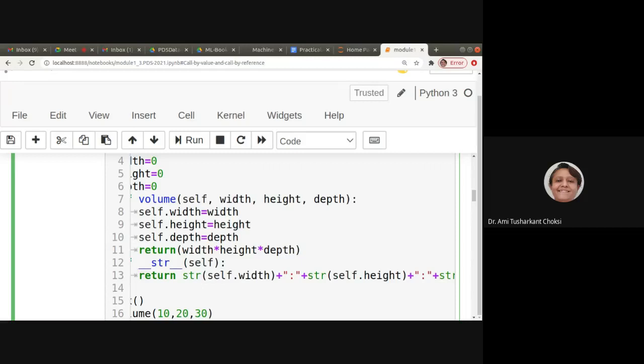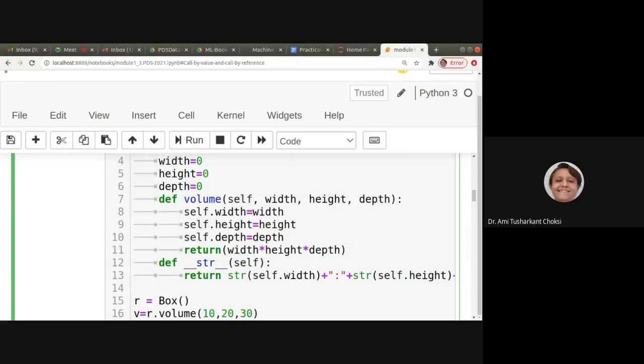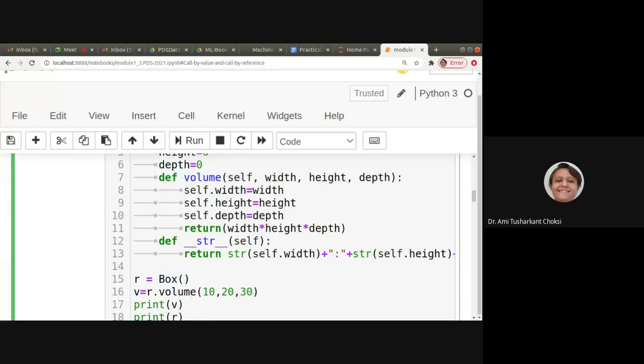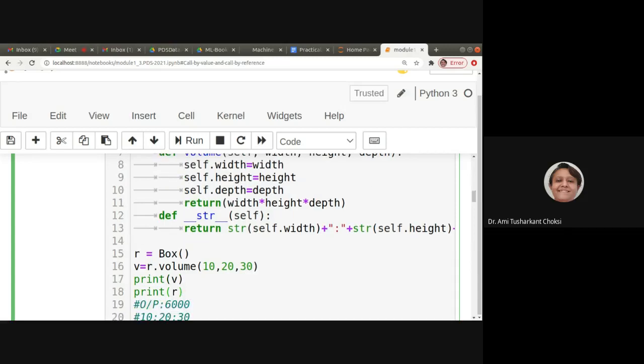Right? Now we are making the object R is equal to Box. V is equal to R.volume(10, 20, 30). So print V, the volume it will be printing. Then we can say print R. What is R? That is the object, and we are printing that. So what should it give us? It should give us the string representation of our object.